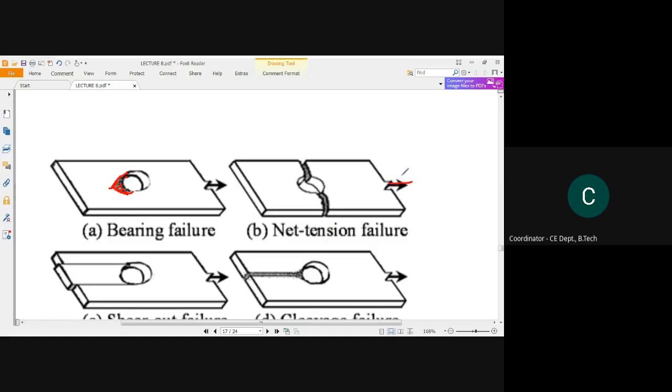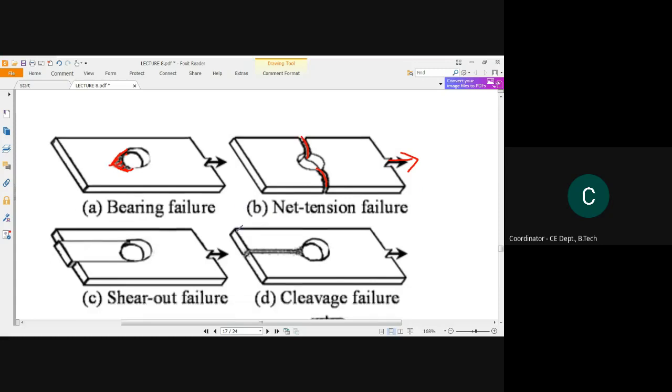If a certain amount of force is applied in this direction, then the total net part of the plate has failed or broken out altogether in this direction. So a pulling mechanism has broken this total plate across its net area. That is why it is also called a net tension failure.